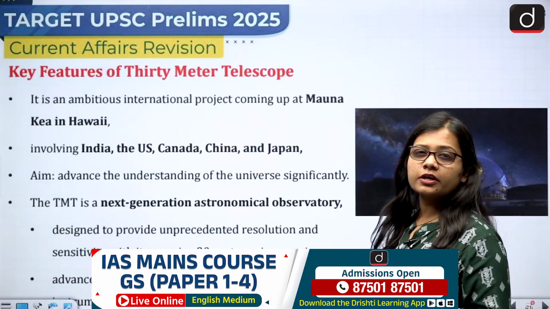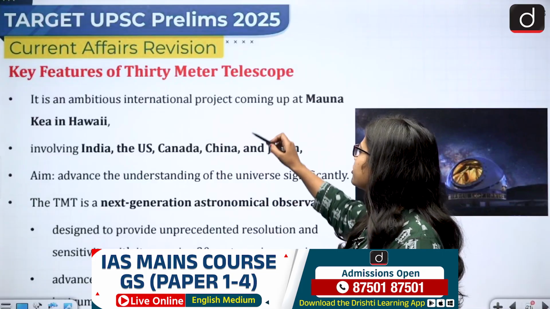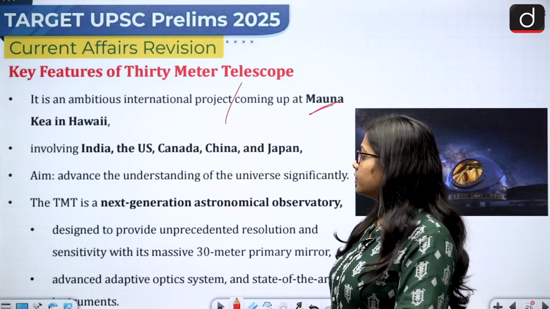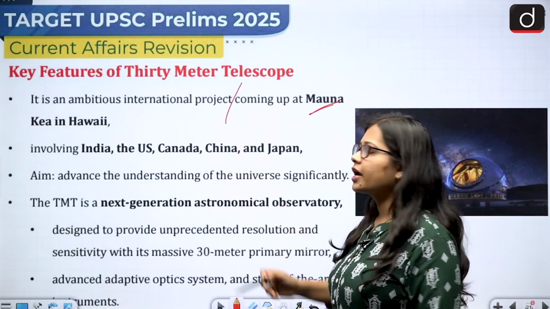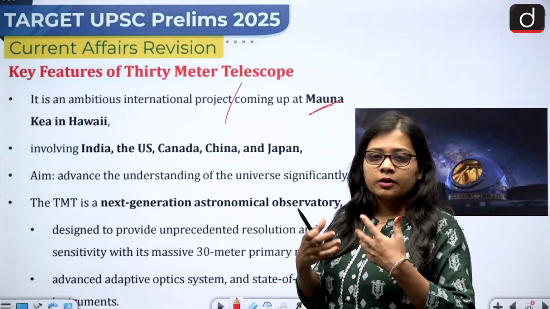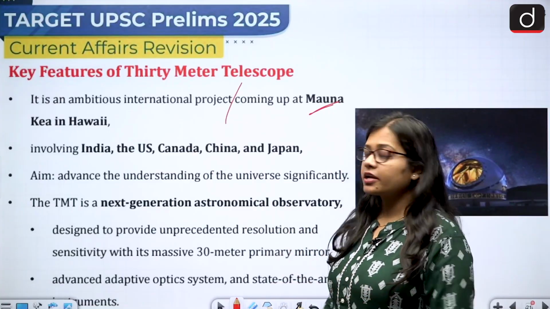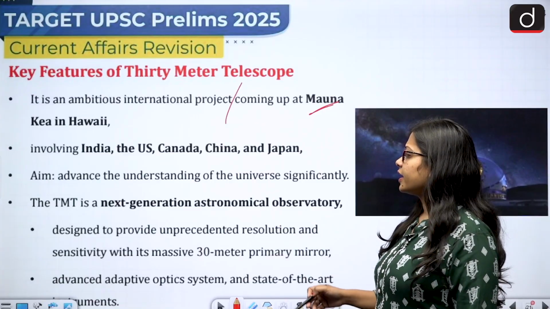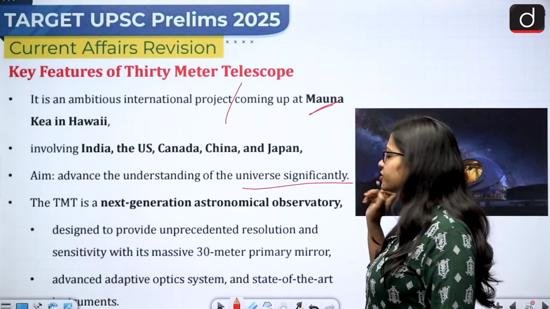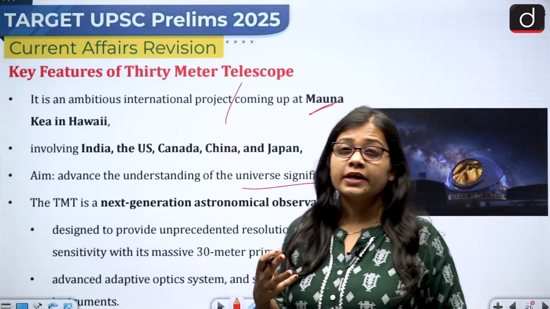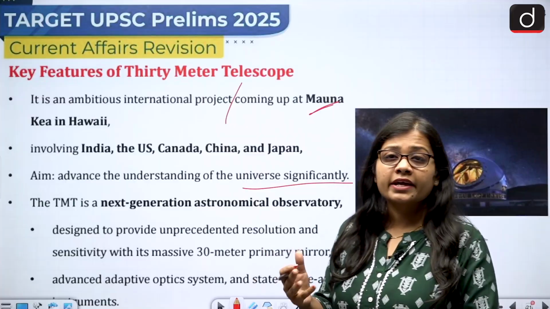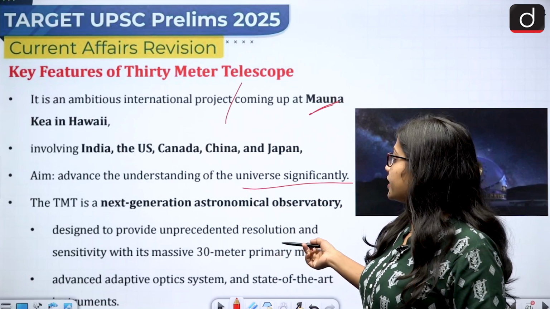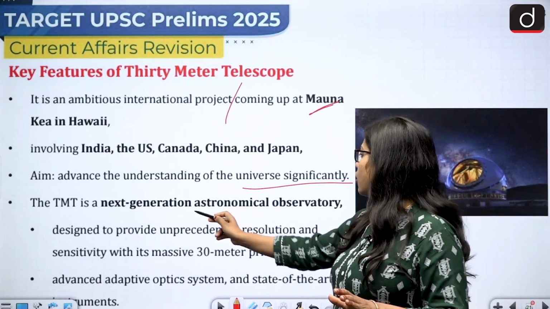Now the key features of the 30-meter telescope. It is an ambitious international project coming up at Mauna Kea in Hawaii. And it involves India, US, Canada, China and Japan. So you can say that all the technologically advanced countries are involved in it. The aim is to advance the understanding of the universe significantly, and also to be able to find things which can be helpful in taking out information with regard to the universe which has never been found before. And the TMT is a next generation astronomical observatory.